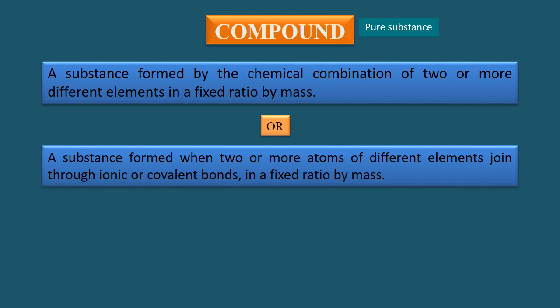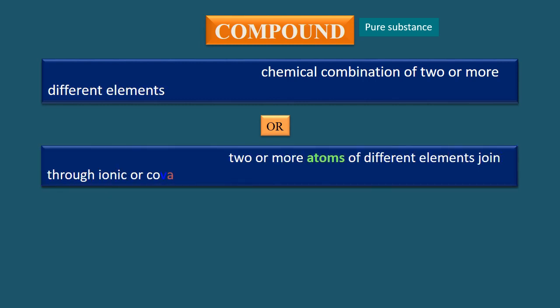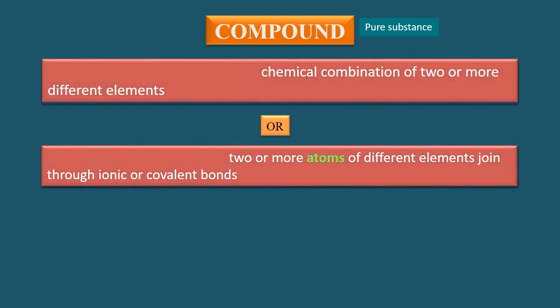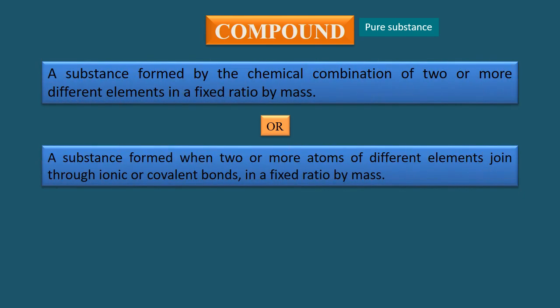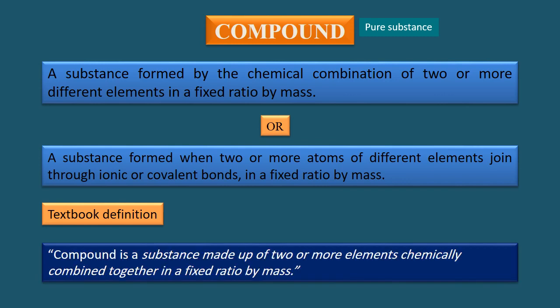I'm going to erase those similar words and be left with chemical combination of two or more different elements and two or more atoms of different elements join through ionic or covalent bonds. This implies that when two or more elements chemically combine with each other, their atoms are joined through ionic or covalent bonds. The textbook definition of compound is: a compound is a substance made up of two or more elements chemically combined together in a fixed ratio by mass.